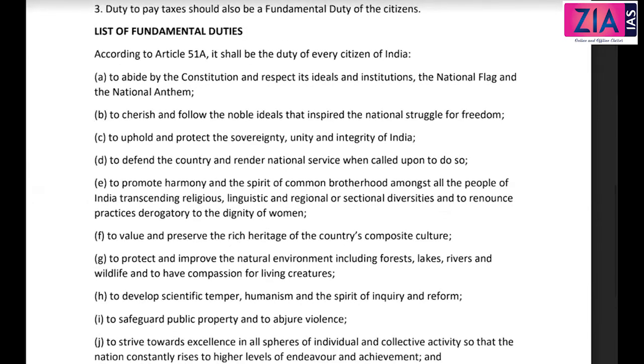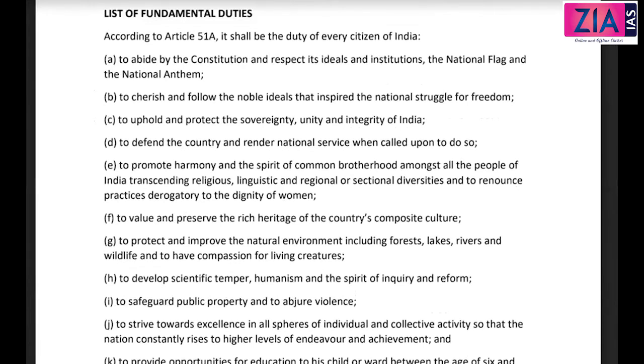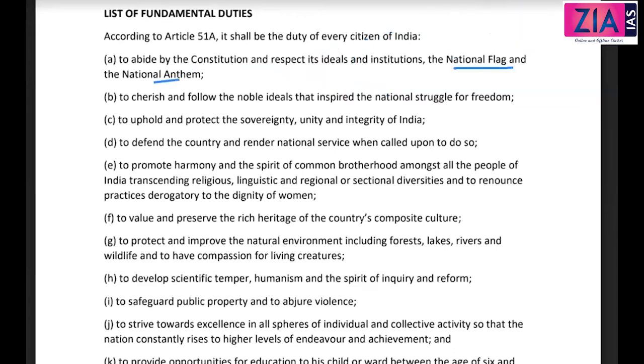What is important for us now? This is most important for us. Each one of these you need to remember, because they will ask you which among the following comes under Article 51A. Okay, so it's very simple: to abide by the constitution and respect its ideals and institutions. Guys, what do you mean by these ideals? We discussed already. When we discussed the preamble, we discussed the ideals and aspirations, everything, right? What are the ideals? For example, the concepts of secularism, sovereignty, socialist, democracy, all these are the ideals. Okay, and the national flag and national anthem.